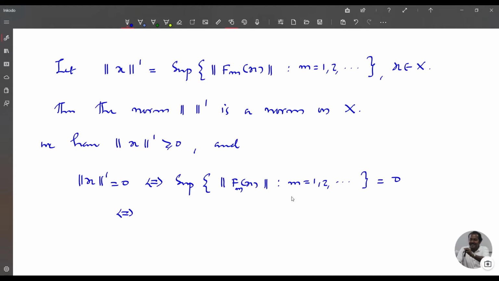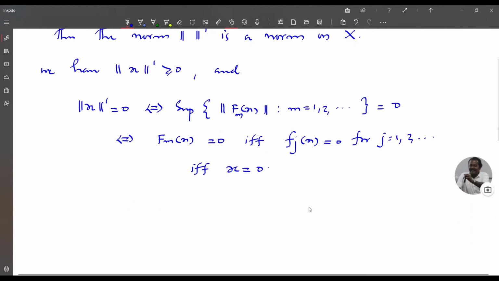This is if and only if Fm of x equal to 0, which is if and only if fj of x equal to 0 for j equal to 1, 2, etc. So this is if and only if x equal to 0. That is, norm dash of x equal to 0 if and only if x equal to 0.